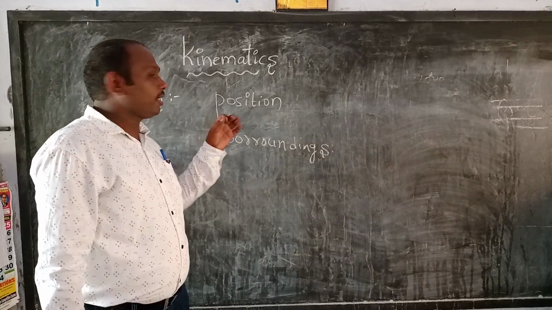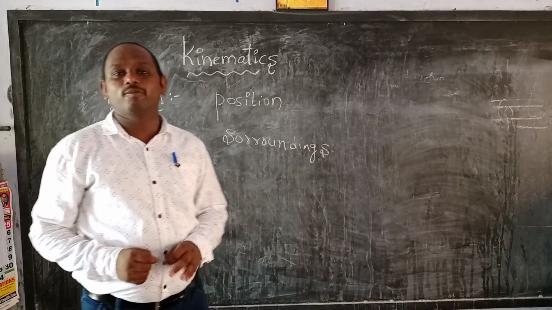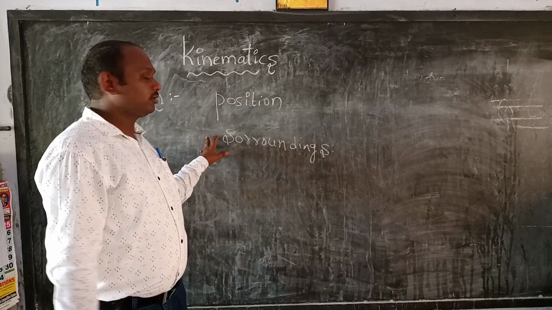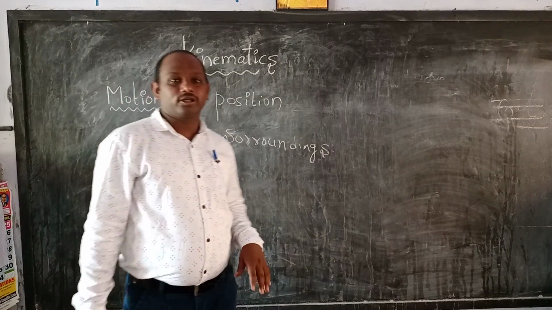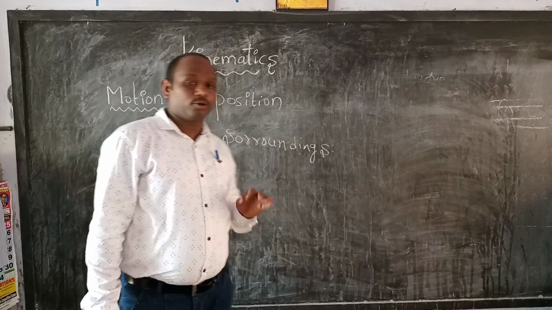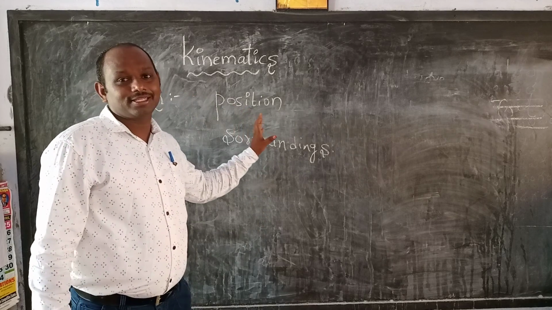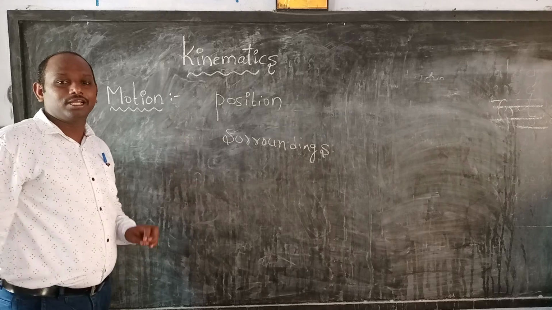So all of you listen. The definition of motion is nothing but the position of a body changes with respect to surroundings and time. That is called motion. So I will do one example.